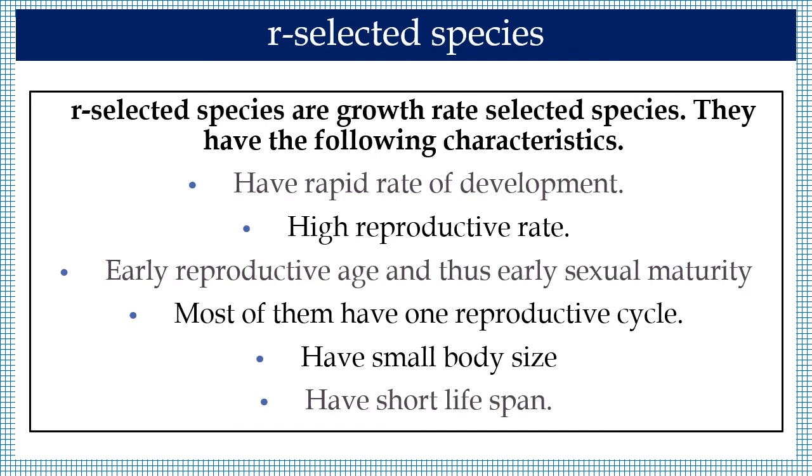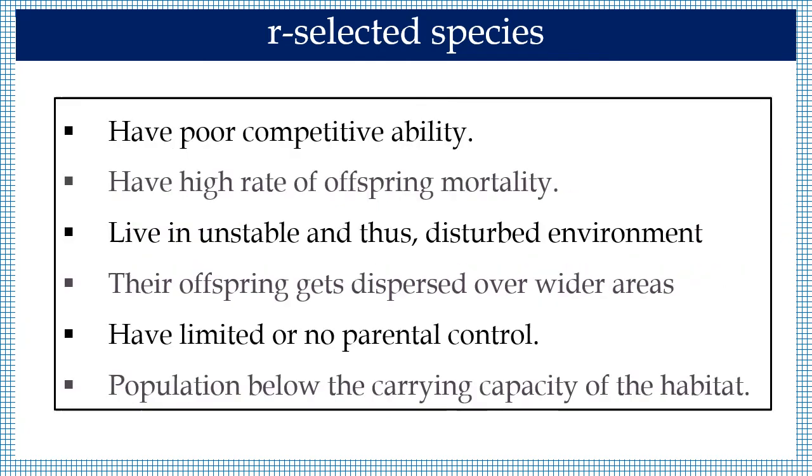They have small body size. They have short lifespan. They have poor competitive ability. They have high rate of offspring mortality. They live in unstable and thus disturbed environment. Their offspring get dispersed over wider areas.